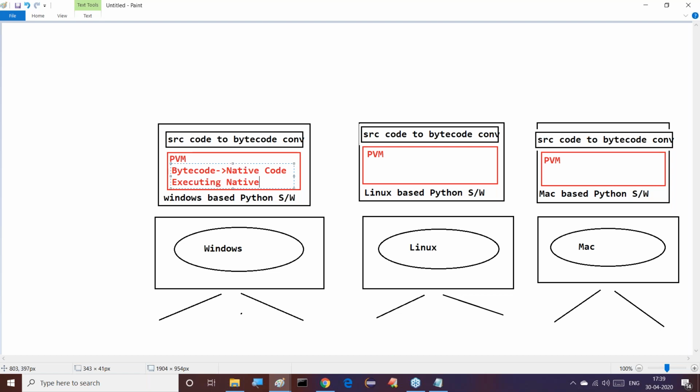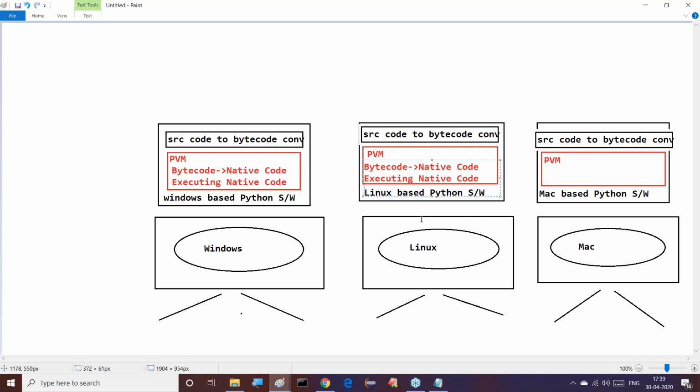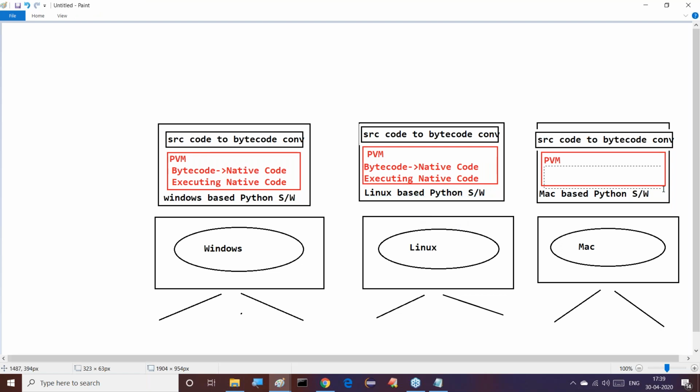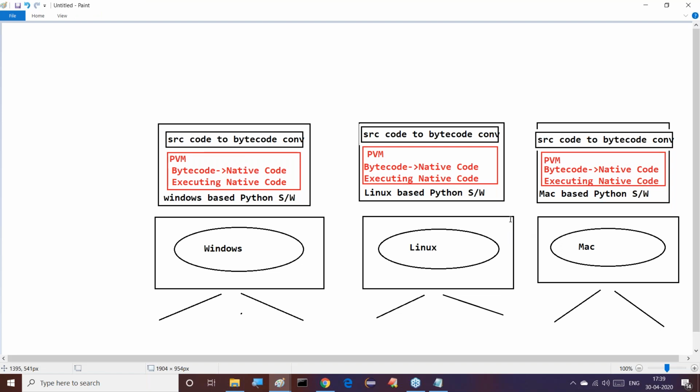Executing native code through an interpreter. To execute this native code, we are going to use which one? Interpreter. Here also we require the same thing: bytecode to native code conversion and executing that native code. Observe this clearly. Bytecode to native code and executing native code. These are the responsibilities of which one?